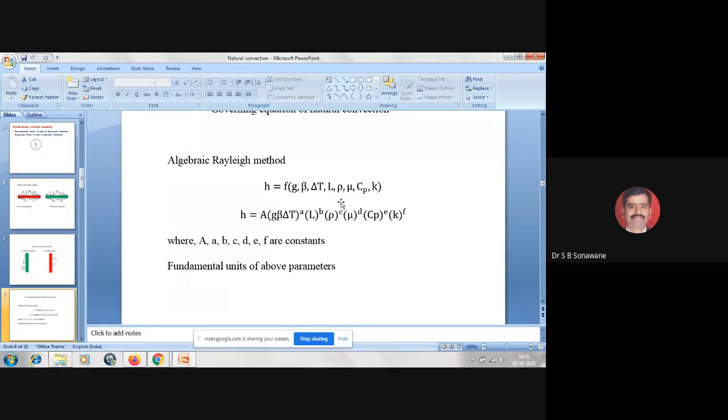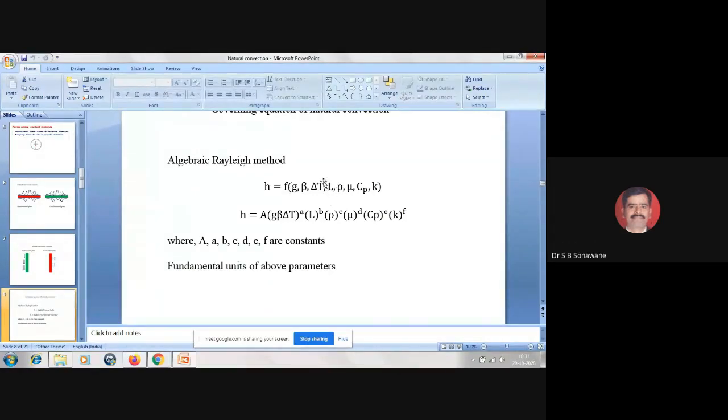Rho is the mass density of the fluid. Mu is the dynamic viscosity of the fluid. Cp and K: Cp is the specific heat and K is the thermal conductivity of the fluid. So rho, mu, Cp and K are the thermophysical properties of the fluid.